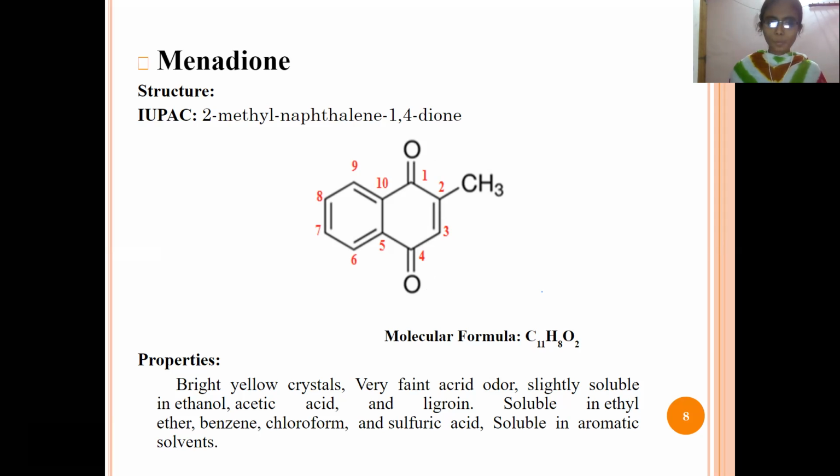If you see the properties, it is bright yellow crystals with a faint odor, slightly soluble in ethanol and acetic acid, and soluble in ethyl ether, benzene, chloroform, sulfuric acid, and also in aromatic solvents.